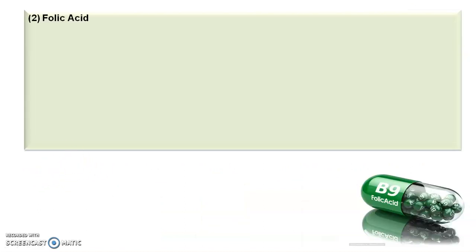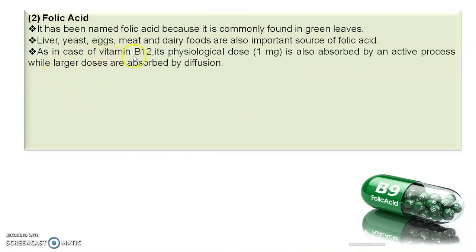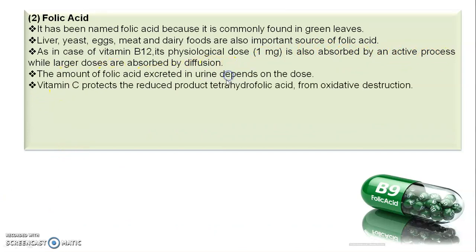Then we see the next hematinic agent, that is folic acid. It has been named folic acid because it is found in green leaves. Liver, yeast, eggs, meat, and dairy products are also important sources of folic acid. As in the case of vitamin B12, a physiological dose, 1 microgram, is absorbed by the active process, whereas large doses are absorbed by diffusion.